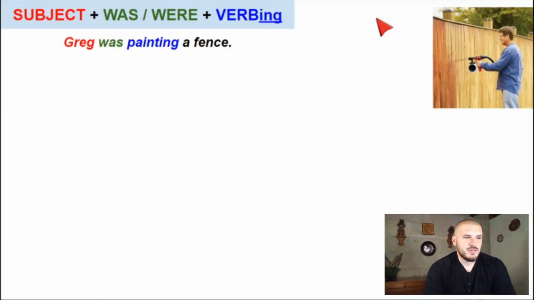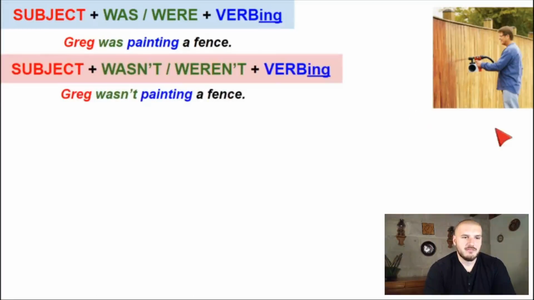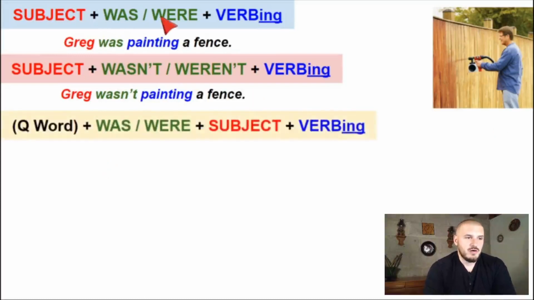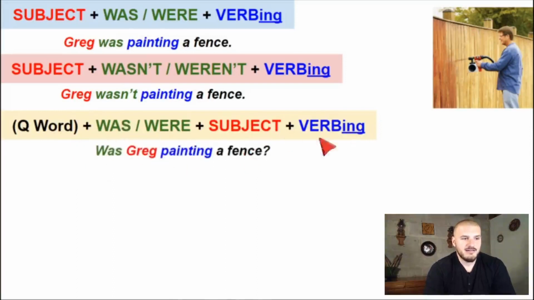Negative, we're going to change the was or the were for a wasn't or a weren't. Okay, for example, Greg wasn't painting a fence. All right, imagine this is not true. Question, well, we're going to use was or were. We're going to change the order of the verb to be and the subject. And if you want to, you can add a question word. Okay, for example, was Greg painting a fence? And then a question word, maybe we could say, for example, ¿Qué hacía? What was Greg doing?